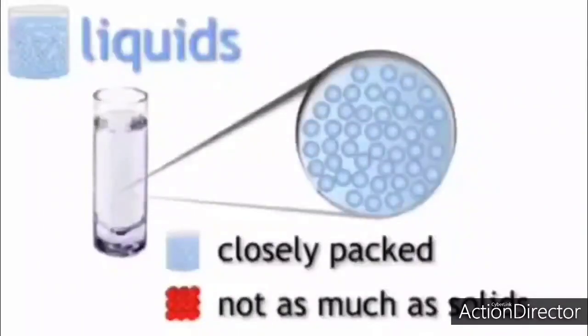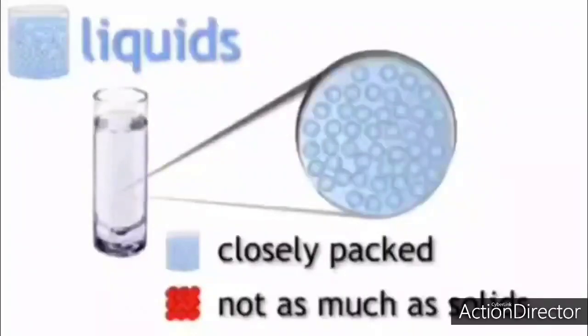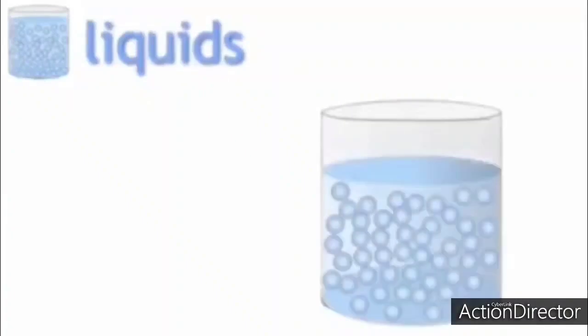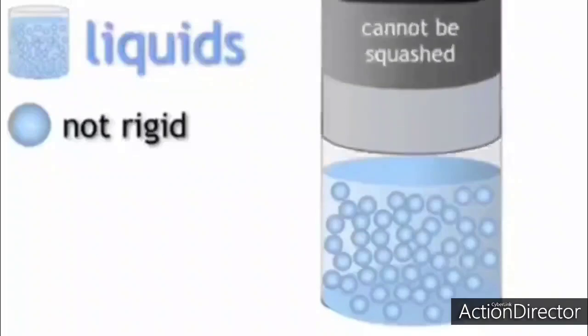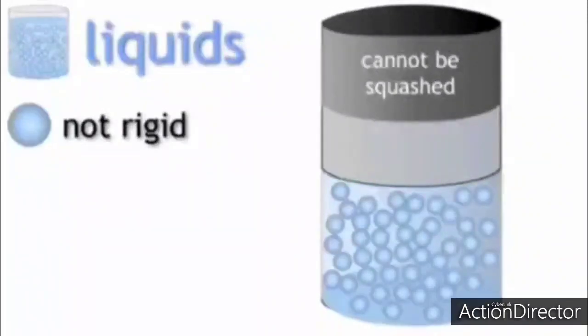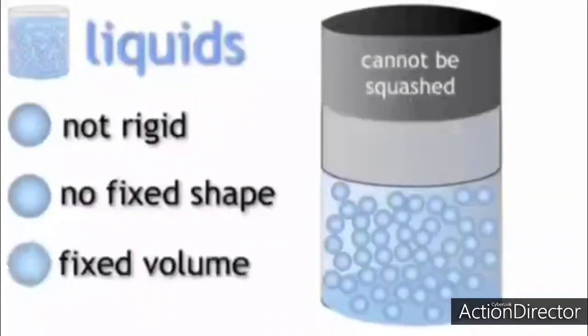Molecules are not as closely packed, so they can move about. Since they can move about, they are not rigid in nature, which means they can flow. The molecules have spaces between them, so they are not rigid, but they cannot be compressed to the full extent. If you put your finger in the water, you feel a little bit of compression. They don't have a fixed shape; that is, they take the shape of the container.